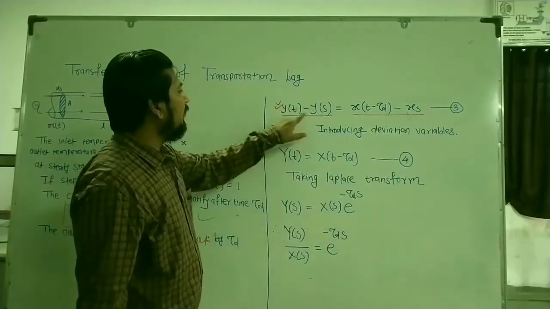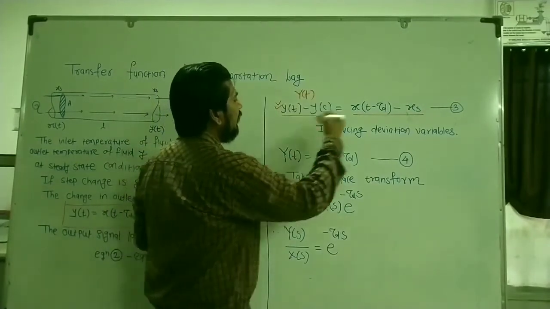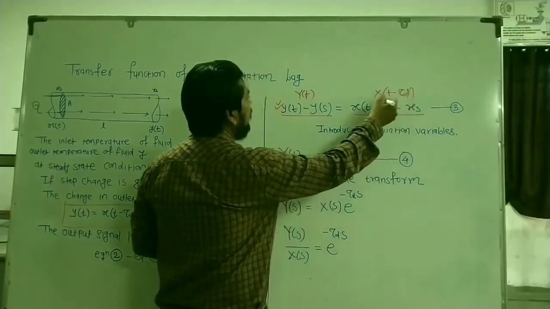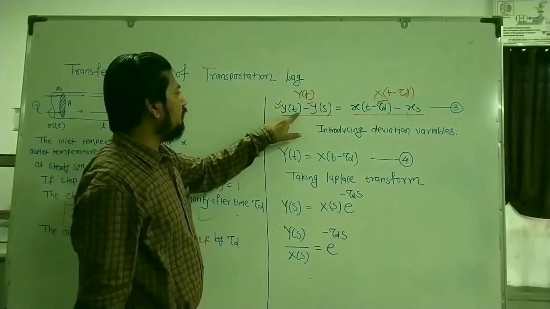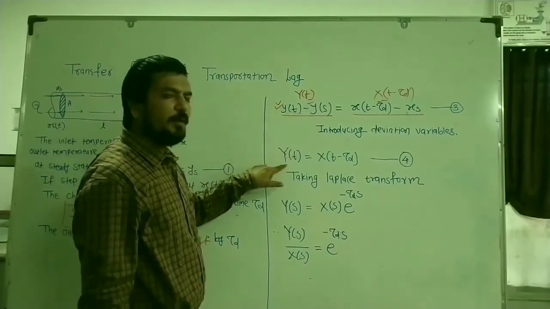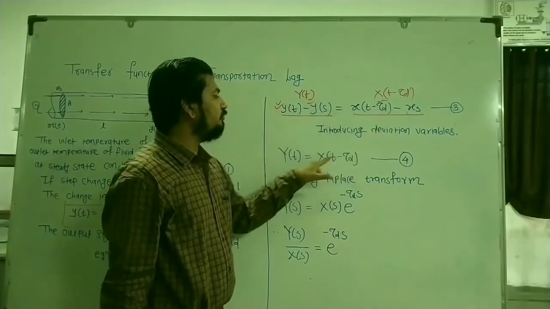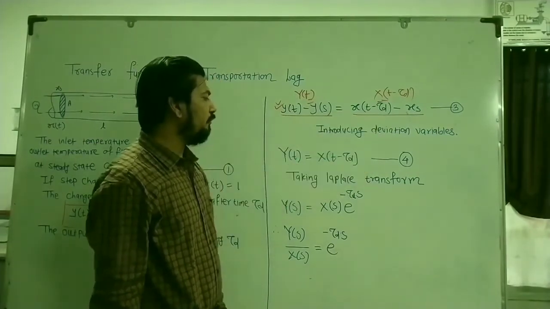So y of t minus y of s will be equal to capital Y of t, and x of t minus tau d minus x of s will be equal to capital X of t minus tau d. This is your equation number 4.